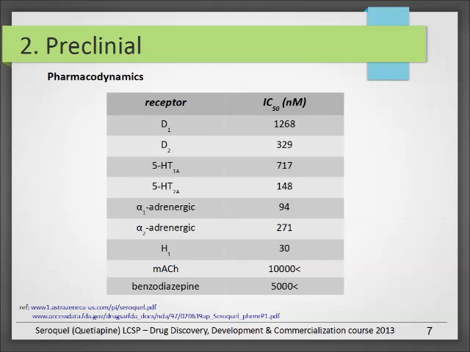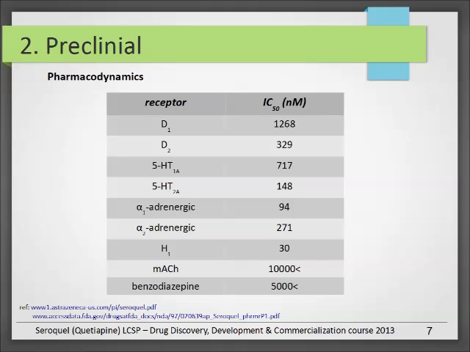On the next slide you can see the pharmacodynamic values on many receptors. The D1, D2 and HT1 and 2 are the important ones for the good effects against schizophrenia and bipolar disorder. The IC50 values are pretty okay. It has also an effect on alpha and H receptors as well, you can see. So this caused the previously mentioned side effects like somnolence and hypotension.